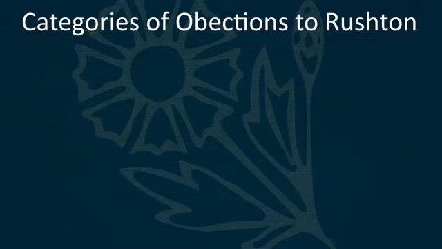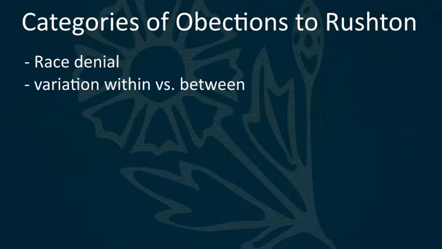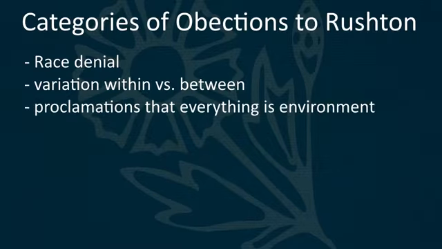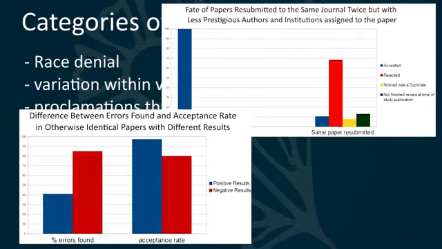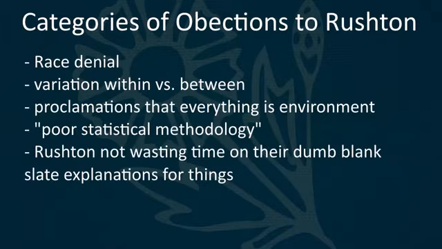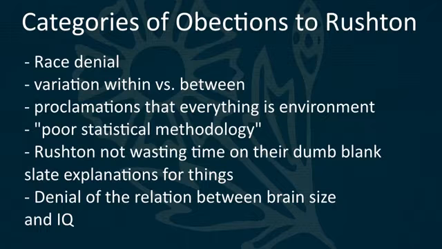They're all going to claim that it's all wrong, and they will behave this way whenever anyone claims that there is divergent evolution in humans. Just to get a quick preview of the kind of arguments that are leveled against Rushton, here's how Wikipedia describes the criticism of Rushton. Valencia identified the main areas of criticism as focusing on Rushton's use of race as a biological concept, a failure to appreciate the extent of variation within populations compared to that between populations, a false separation of genetics and environment, poor statistical methodology, a failure to consider alternate hypotheses, and the use of unreliable and inappropriate data to draw conclusions about the relationship between brain size and intelligence.